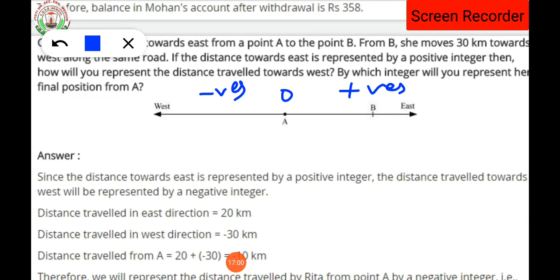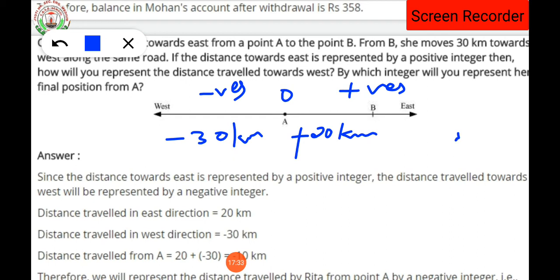That's why 20 kilometers will be taken as a positive integer, and since she turns back towards the west, this 30 will be taken as a negative integer. Have you understood why minus 30 is a negative integer and 20 kilometers is a positive integer? It depends on the directions given in the question.